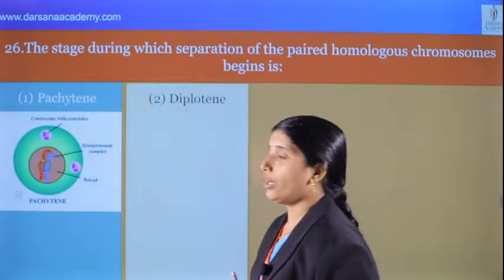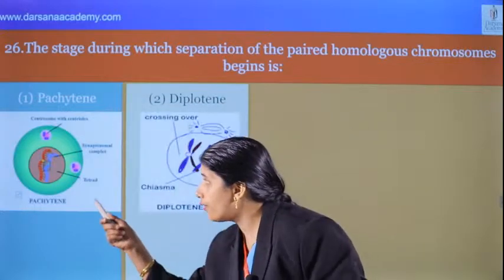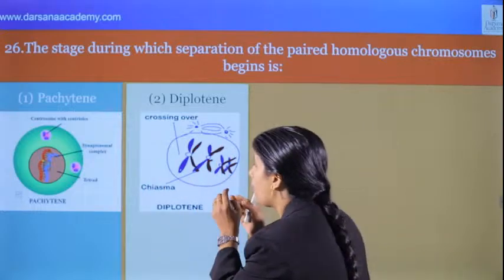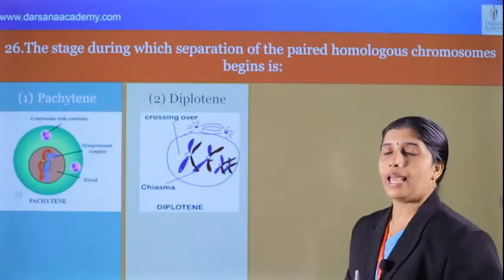And next, diplotene. What is diplotene? We know that there is dissolution of the synaptonemal complex. That is, the synaptonemal complex will be dissolved, which forms chiasmata.